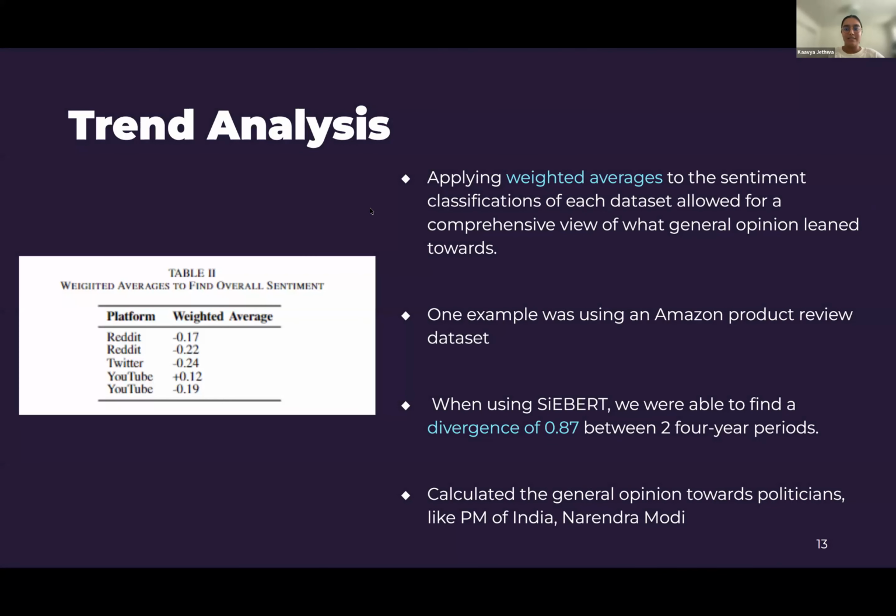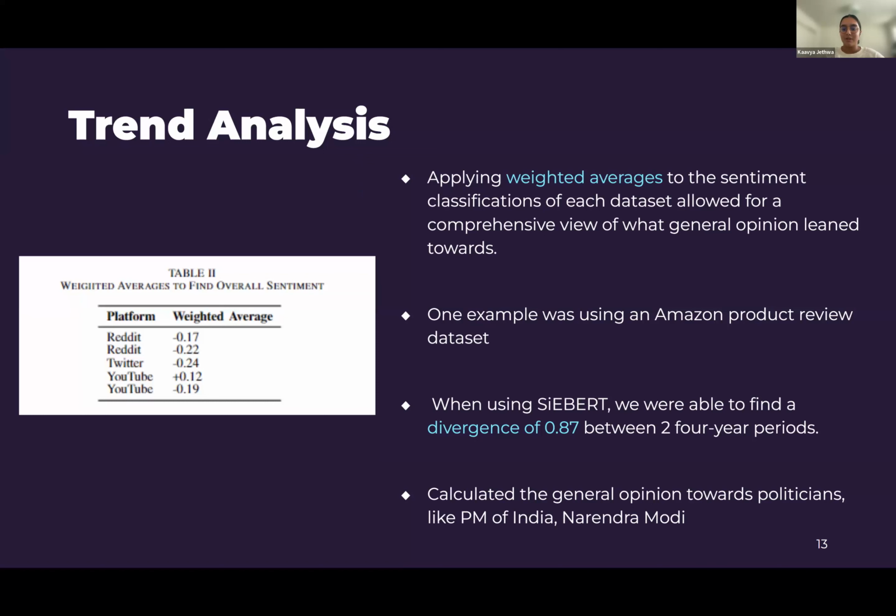In order to analyze trends in our data, we applied weighted averages to our datasets to gauge what the overall opinion on each platform was, a negative score indicating a more negative opinion and a positive score indicating a more positive opinion. In order to find out whether opinions changed over time, we performed KL divergence on an Amazon dataset with 500,000 plus reviews. We used Siebert to analyze opinions from 2 different 4-year time periods, and we got a divergence of 0.87, meaning that there were notable differences in the sentiment expressed about the Amazon products between the 2 time periods, and that public opinion did not stay consistent over time.